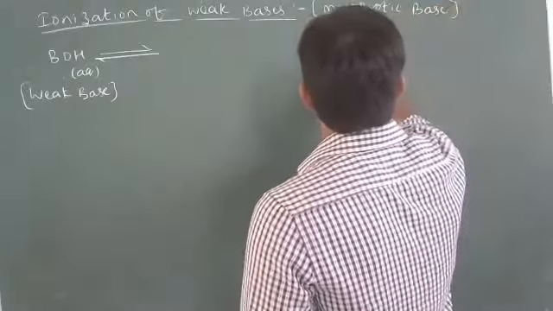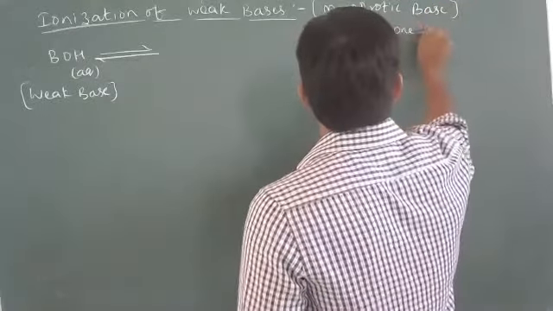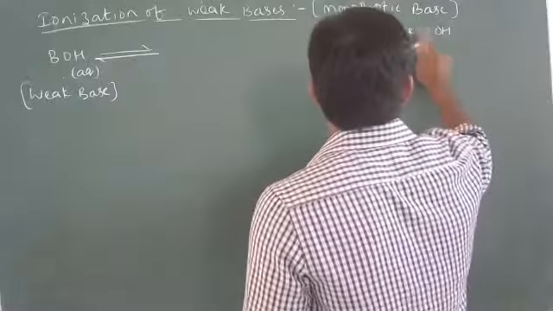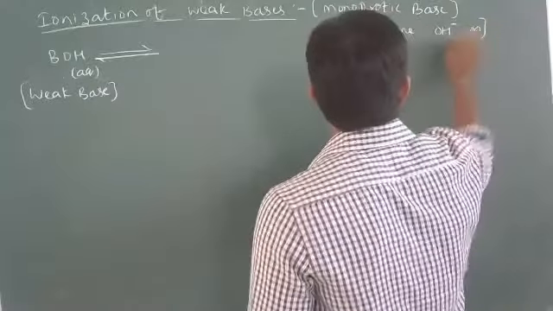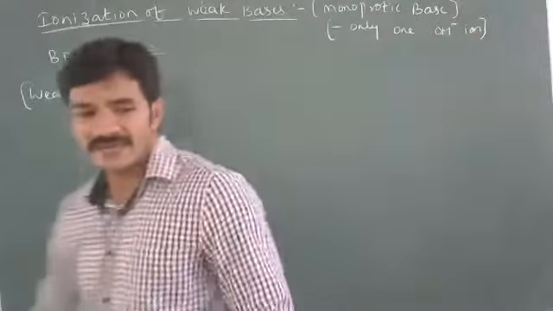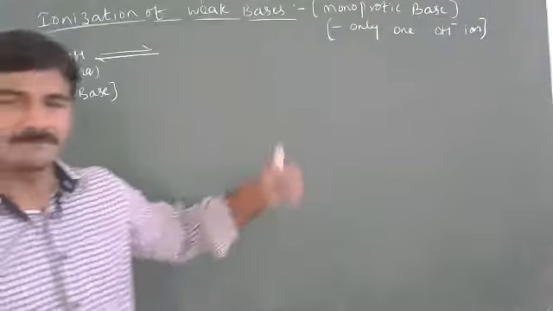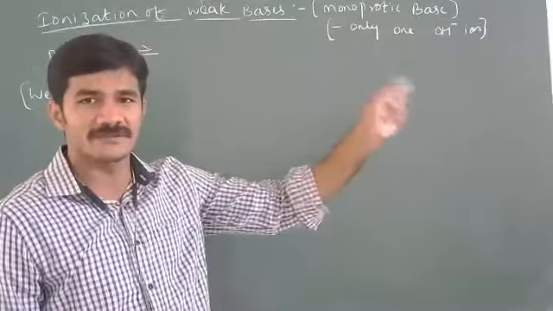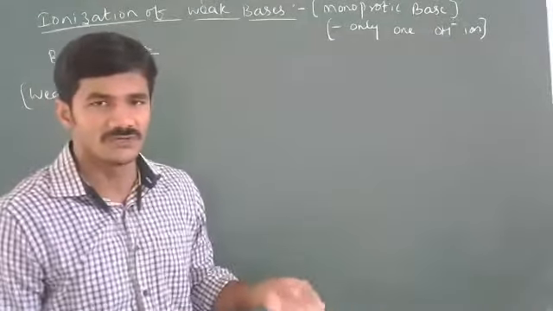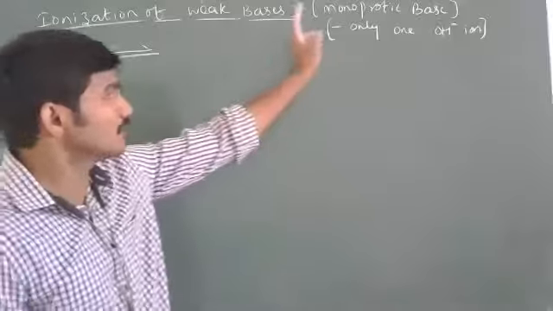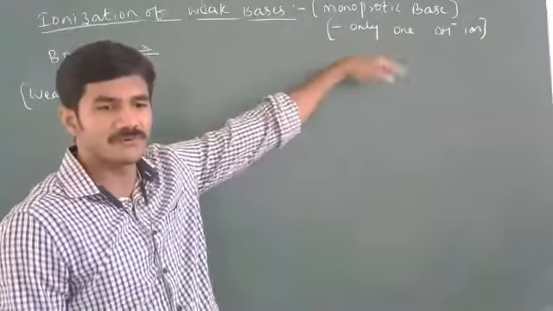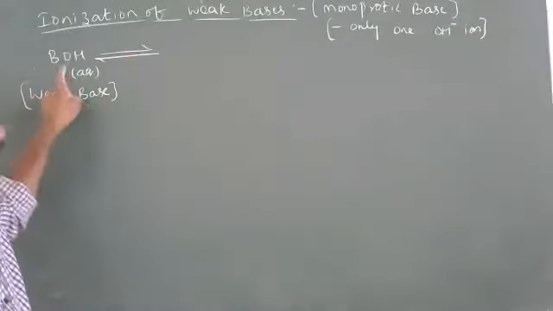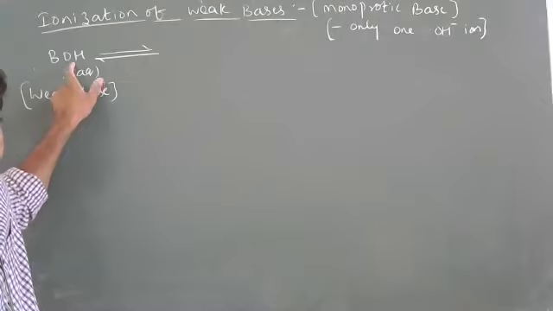Monoprotic base means which contains only one OH minus ion. Previously also, that was a monobasic acid. This is a monoprotic base. Monoprotic base means only one OH. Here I have taken BOH.